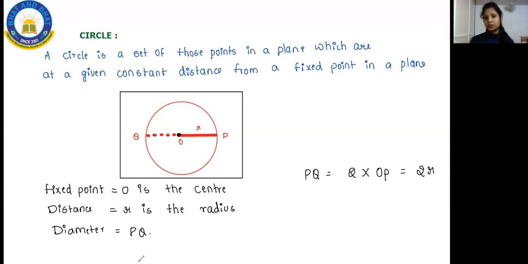Diameter is PQ, that's all. Why will O come? Only PQ, the whole line you take. I have written that neatly and I have explained you clearly, but still why this doubt? Diameter is the whole line. Whatever comes in the midpoint, don't worry, okay? Yes, that is nothing but O in that flow, so that's the reason they have taken. But still, whenever you are telling the first line, the starting letter and the ending letter, you will tell that as your diameter. In between, you can add that too, or else you can leave that also. Okay, it's not an issue.